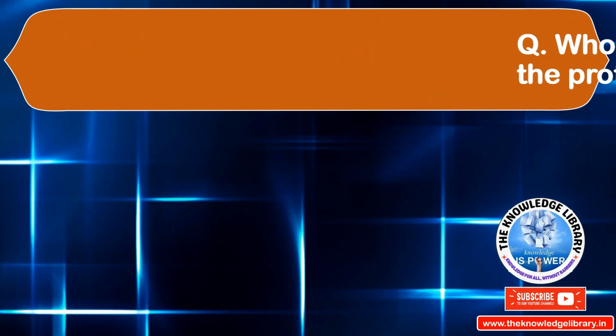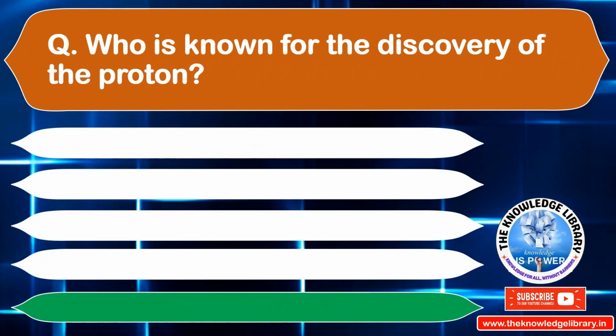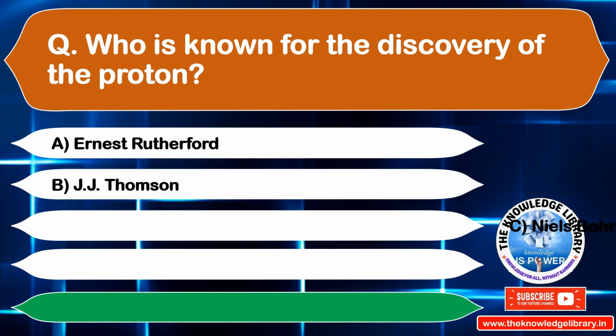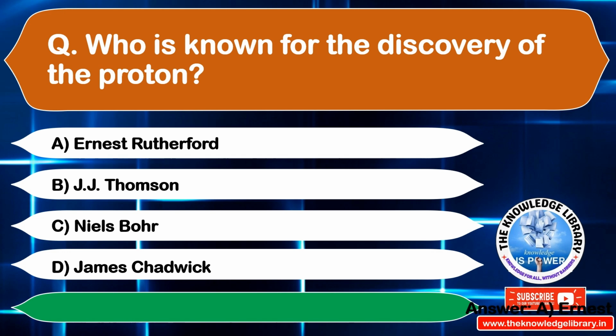Who is known for the discovery of the proton? Option A. Ernest Rutherford. Option B. J.J. Thomson. Option C. Niels Bohr. Option D. James Chadwick. The correct answer is option A. Ernest Rutherford. Move to the next question.